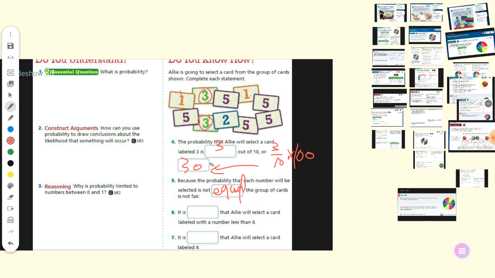It is blank that Ali will select a card labeled with a number less than 6. Less than 6, it's certain, or sure, because all numbers are less than 6. Next, it is blank that Ali will select a card labeled 4. Impossible. There is no 4.